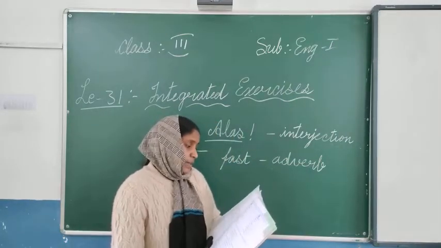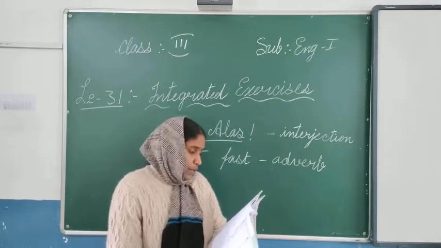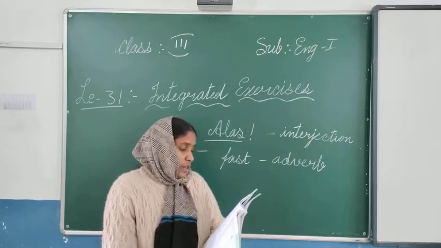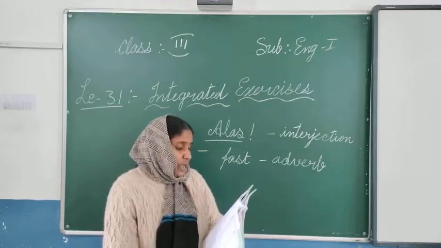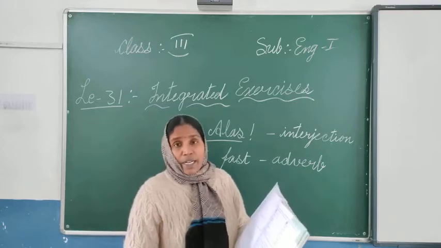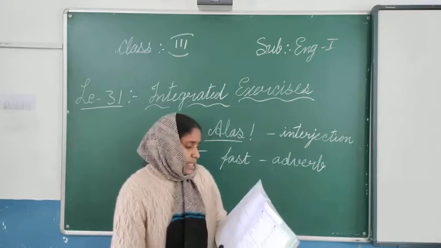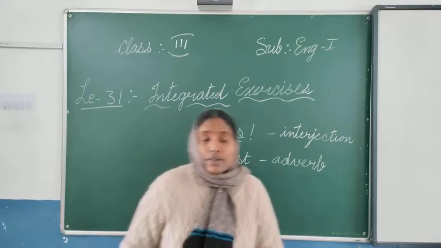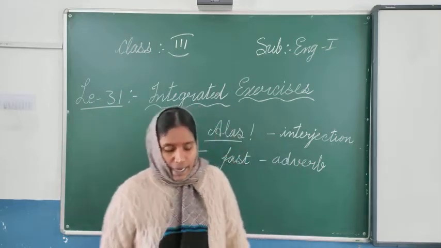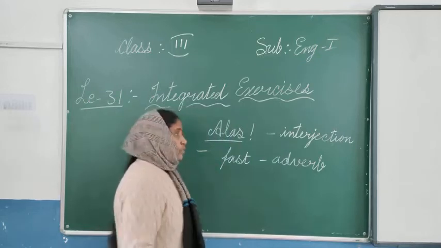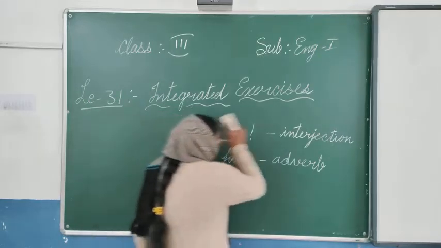So like this you have to find out. And here: Lola is rich, but. But means what? It will be a conjunction. So just like that you have to find out and write exactly what it is. All the parts of speech, you have to write which part it is. Clear?